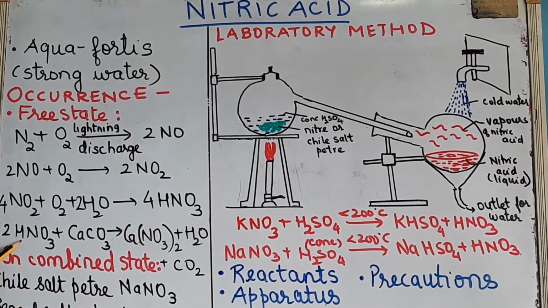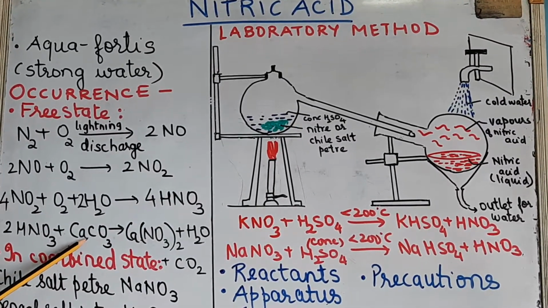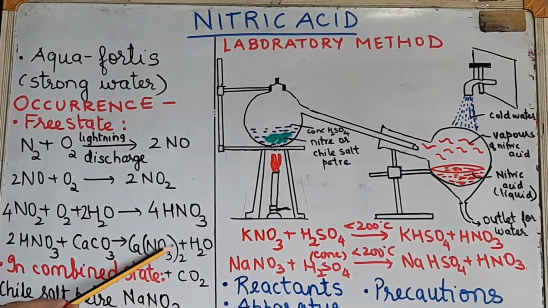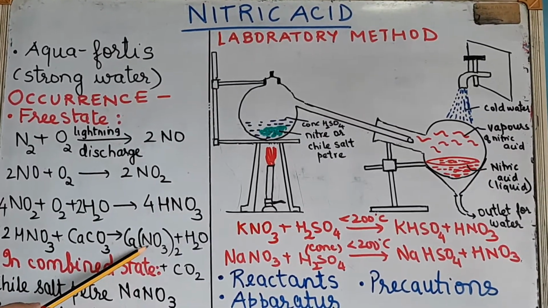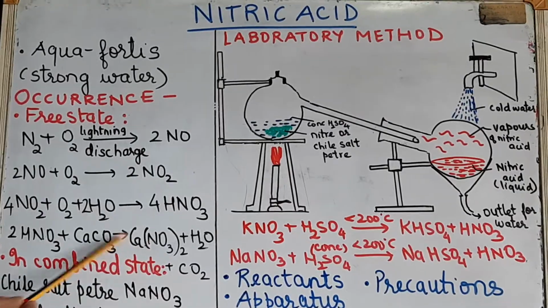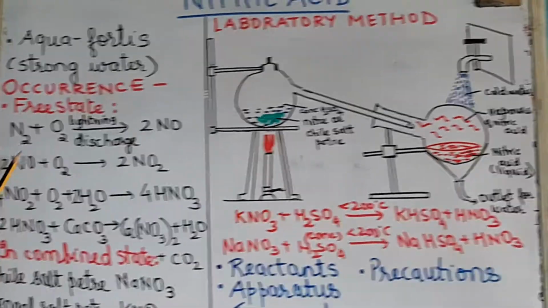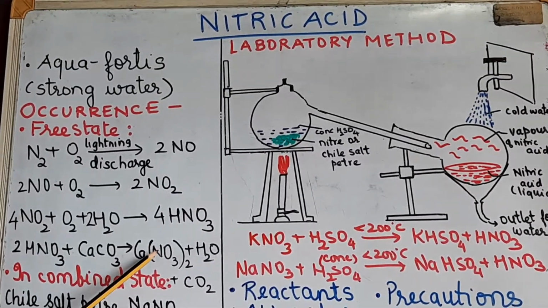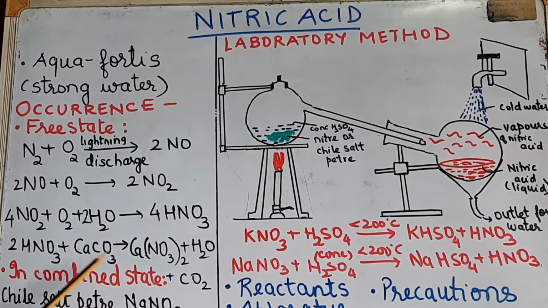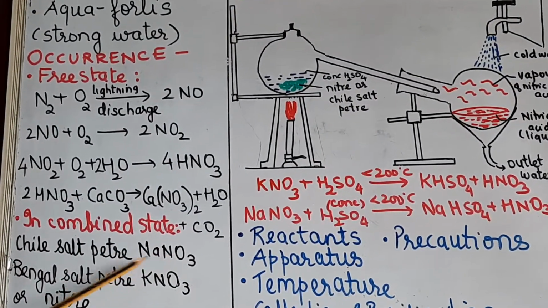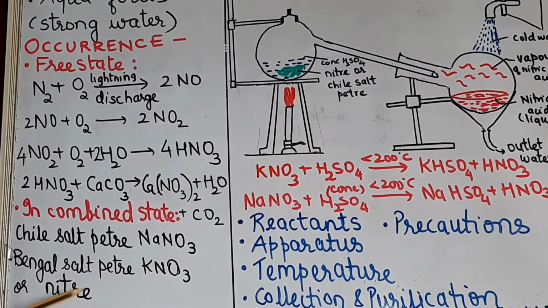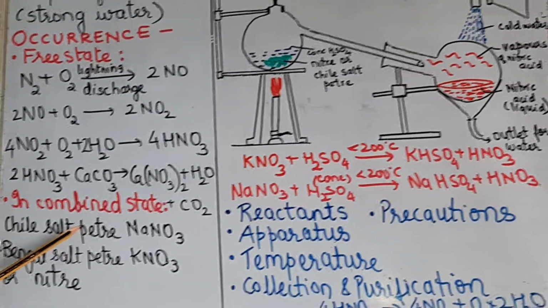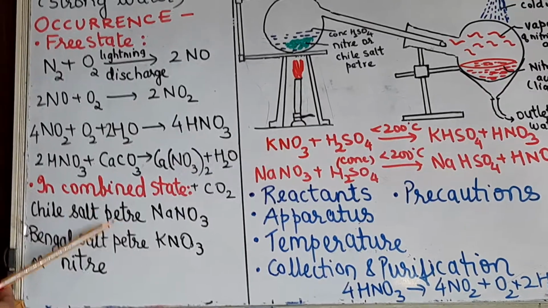Now this nitric acid, when it combines with the mineral carbonates which are present in the soil, will form the soluble nitrates. These soluble nitrates will then be absorbed by the plants, plus H2O and CO2. This process of conversion of the free atmospheric nitrogen into the soluble nitrates is called fixation of nitrogen. And in the combined state, Chile saltpetre, that is NaNO3, and Bengal saltpetre, also called niter, KNO3. These common names you are required to remember, because sometimes in the laboratory method etc., they will ask the reaction taking the common name.